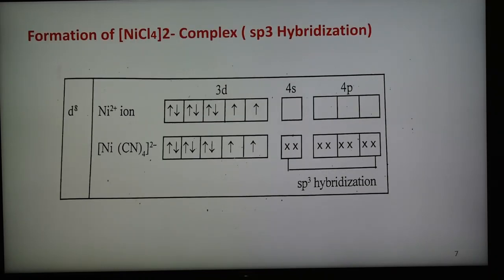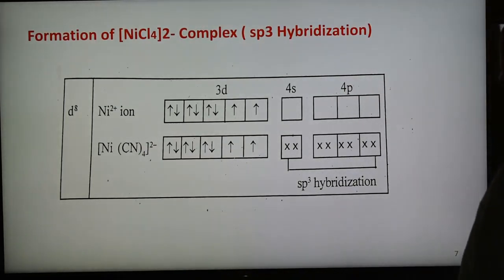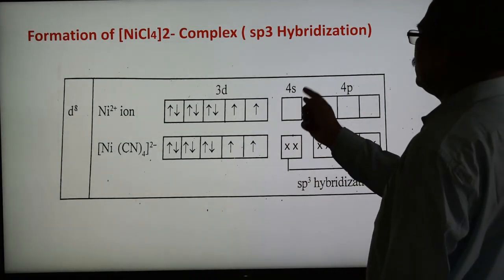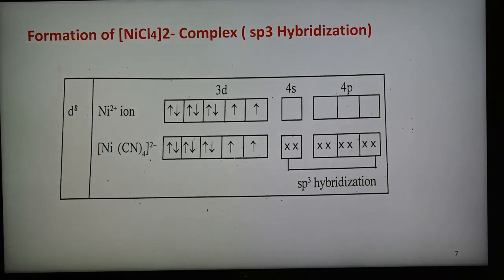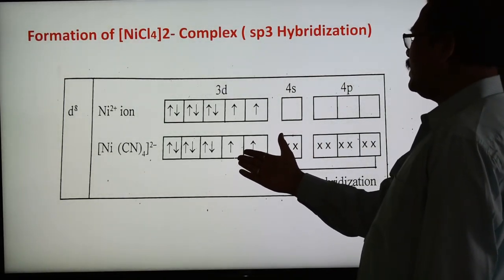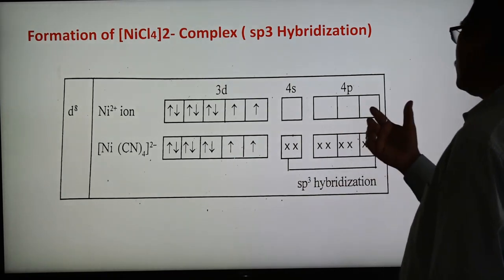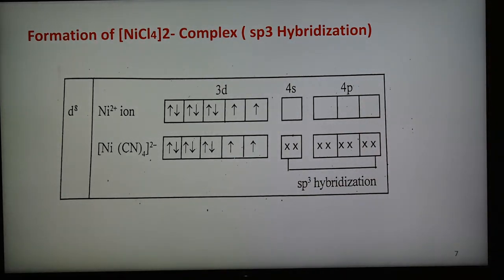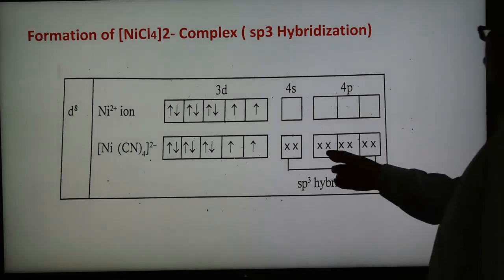The next example is the formation of the tetrachloronickel 2- complex, and this complex has sp3 hybridization. So nickel shows both square planar and tetrahedral complexes. Here the nickel 2+ ion in the ground state has this configuration, as we have seen, with 2 electrons lost and 8 electrons in the d orbitals. As the hybridization is sp3, there is no need to rearrange these d electrons, and the 1 s and 3p orbitals are already vacant, so there is no excited state, and the 1 s and 3p orbitals undergo hybridization.